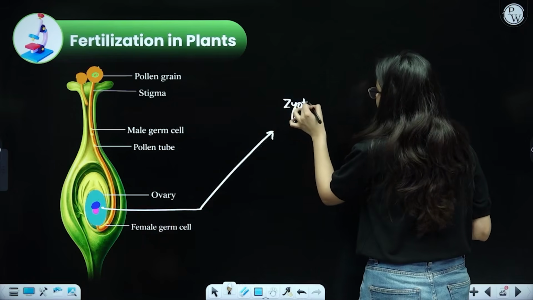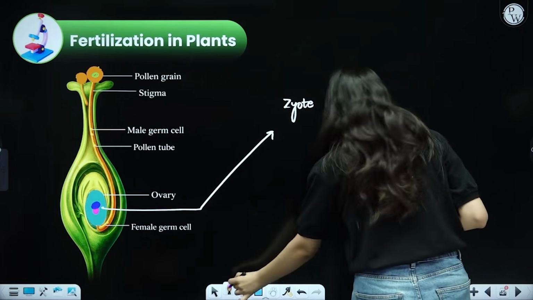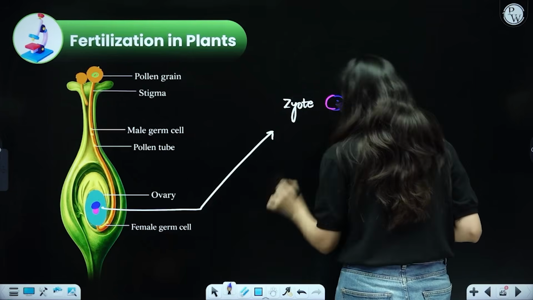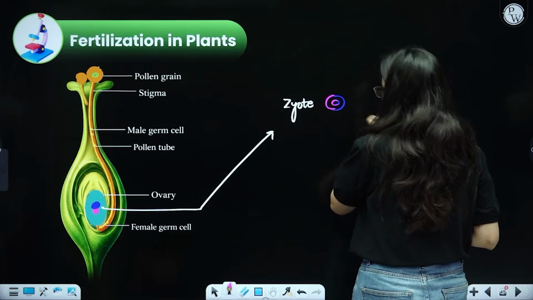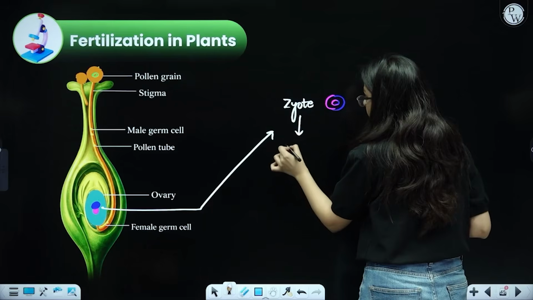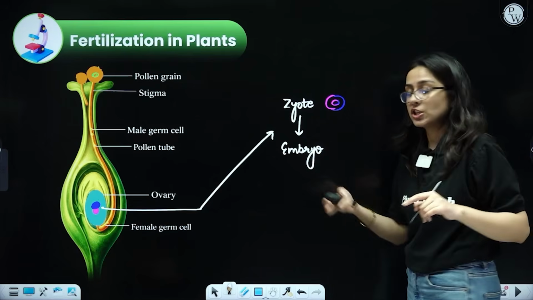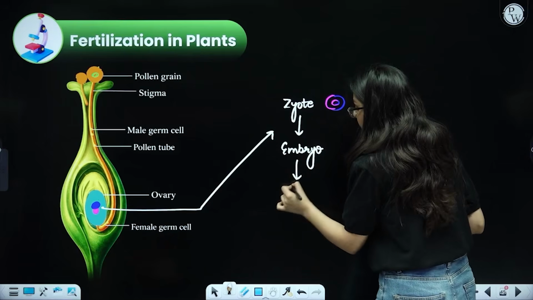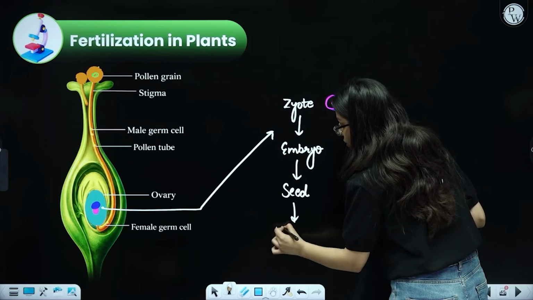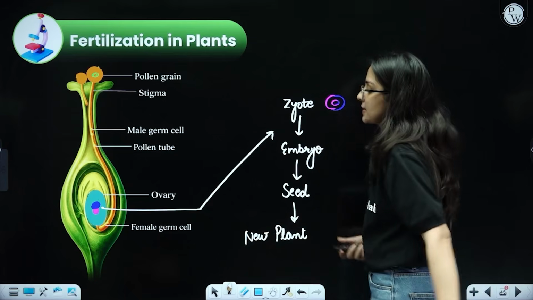This zygote will have the cytoplasm of both the cells, and it will also have the nucleus of both the cells. So this is how the zygote is going to look. When this zygote further divides, it will form a mass of cells or a ball of cells that is called the embryo, as we discussed initially. This embryo will further develop to form a seed, and the seed will eventually grow to form a new plant. That is the basic mechanism, students. That is how simple it is.